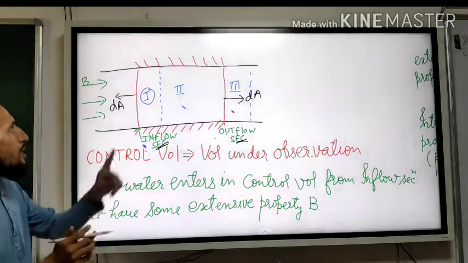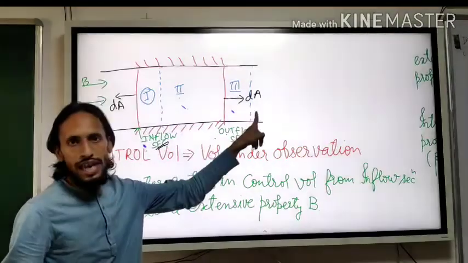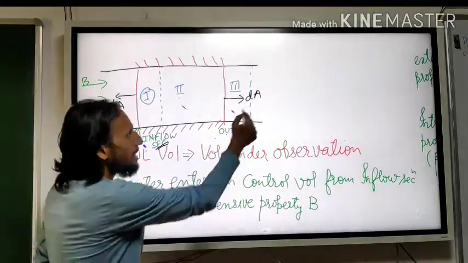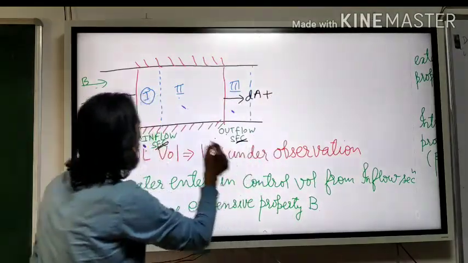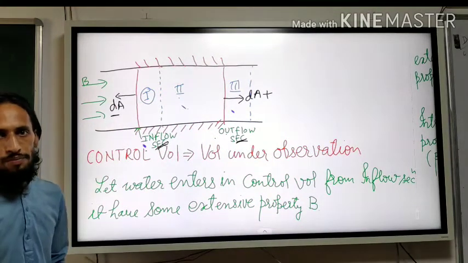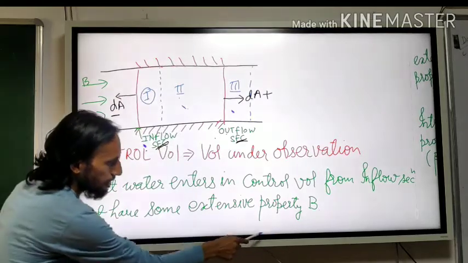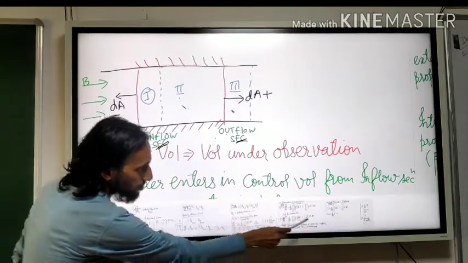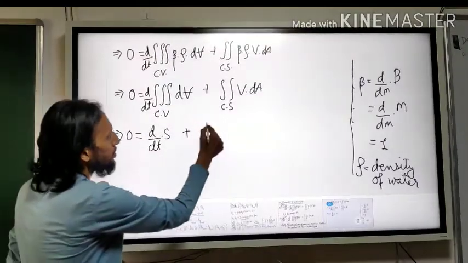So now what is important? For inflow, the direction should be like this. For outflow, the direction should be like this. So let us say that for this direction we will use a positive sign. For this direction we will use a negative sign. Okay. We will use this in our equation. So first let's break this.